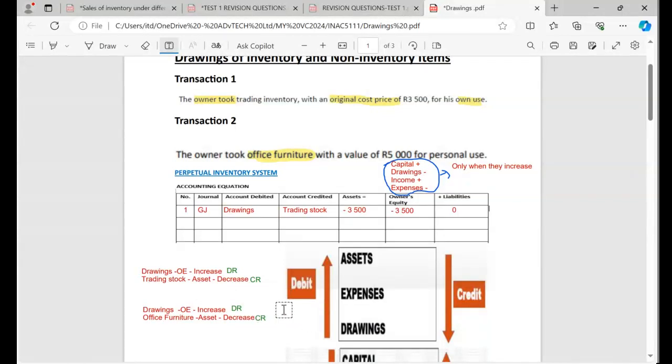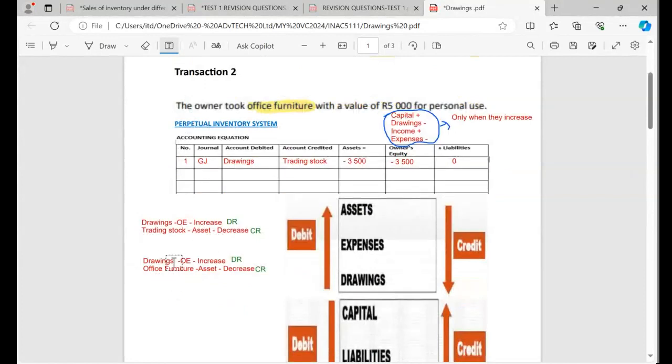So now we must go and check the rules. The first one, drawings increase. Check the drawings, check the arrow that goes up on the debit side. Office furniture, an asset, decreases on the credit side. Just check the arrow. This arrow means decrease, this one means increase. Whatever you wrote here, just go to that box, check the arrow that goes up or down according to what you wrote there, and thereafter you just put your side.